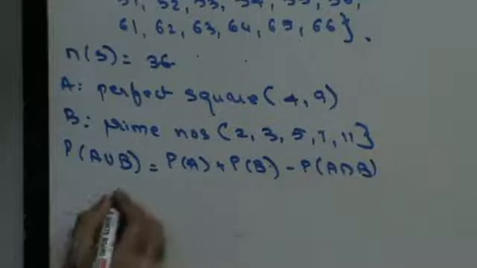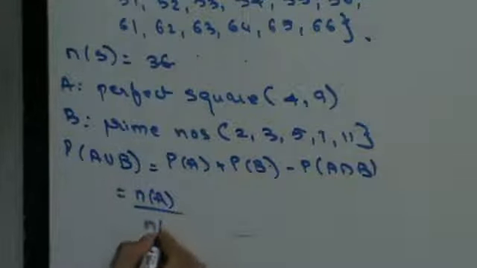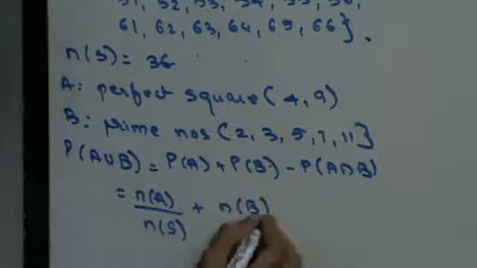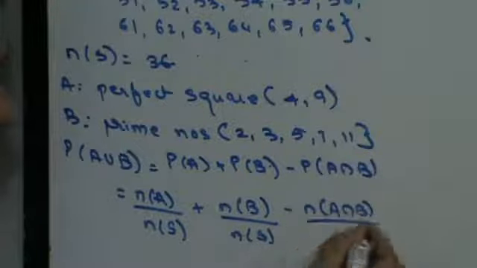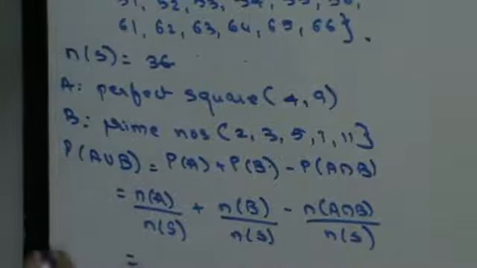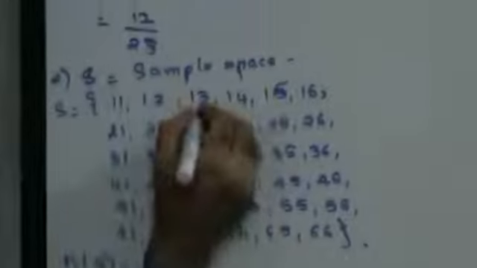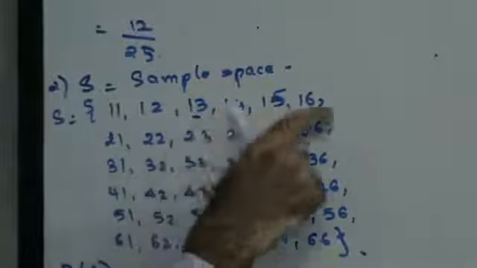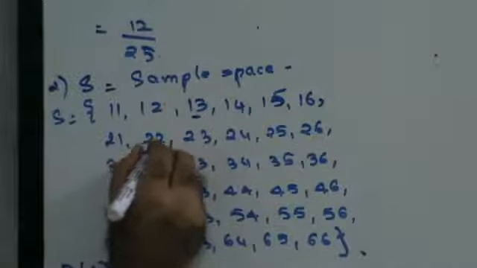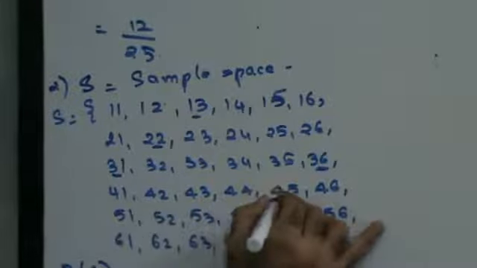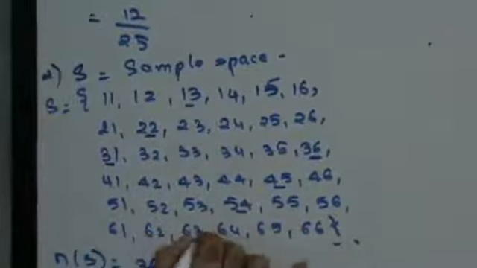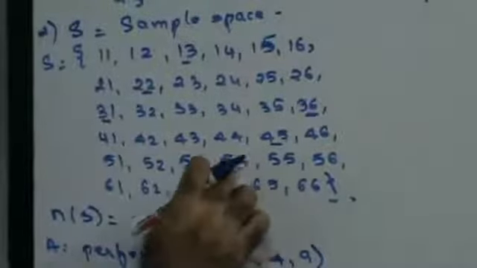B, which is nothing but the number of elements in A upon the number of elements in S, plus the number of elements in B upon the number of elements in S, minus the number of elements in A intersection B upon the number of elements in S. Right? A, 4 and 9. The addition should be 4 and 9. Let's start counting, guys. This is 4, right? Then this is 4, this is 4, this is 9, this is 9, this is 9, this is 9, right? So how many alternatives do I have? 1, 2, 3, 4, 5, 6, 7.